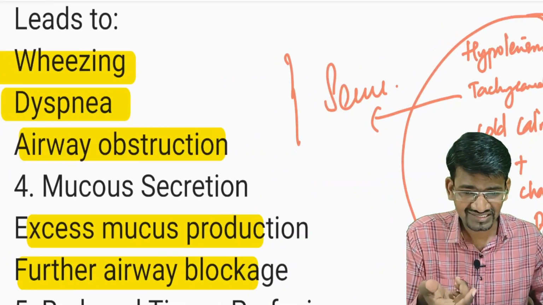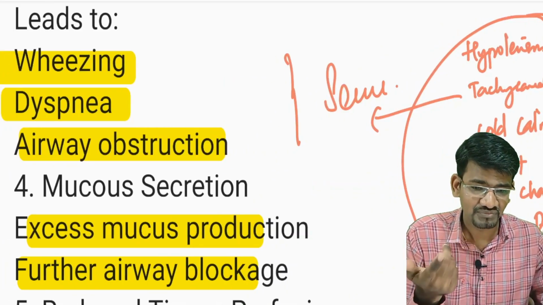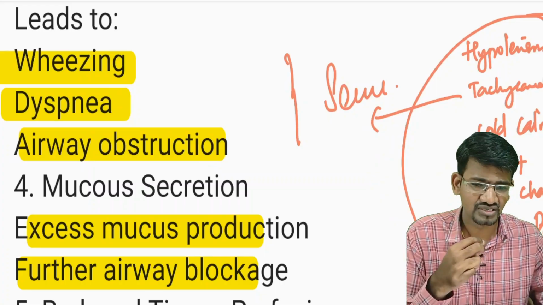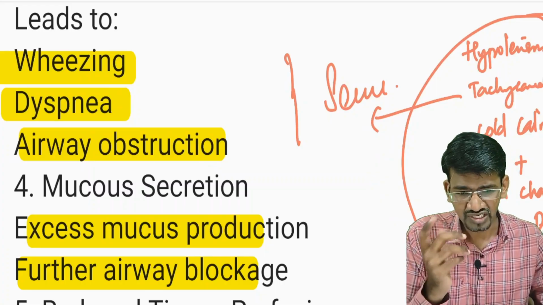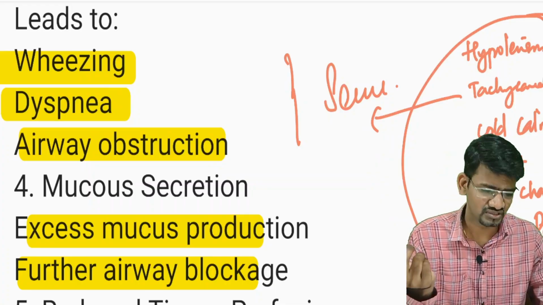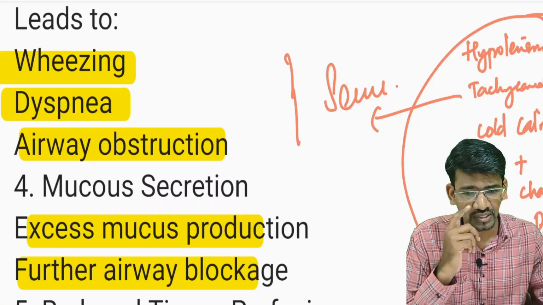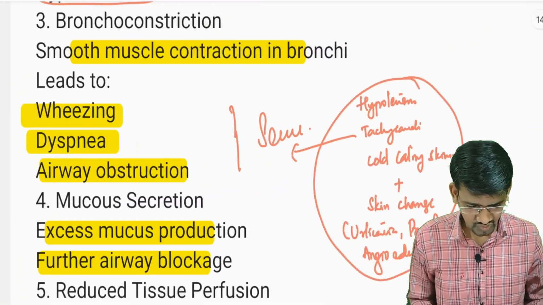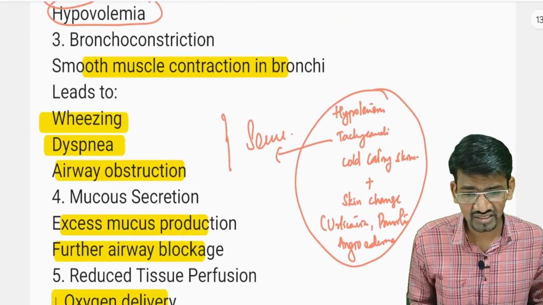If there is a laryngeal edema, then the patient might not be able to speak, or severe obstruction in the airway can also be seen. So dyspnea, then cyanosis, all these symptoms can also be seen. In very severe cases, we can see those symptoms. So this is all about anaphylactic shock.